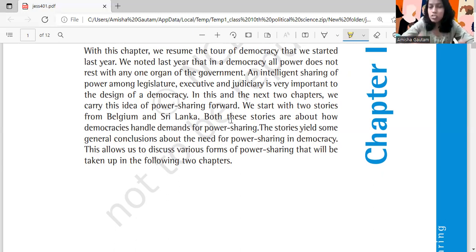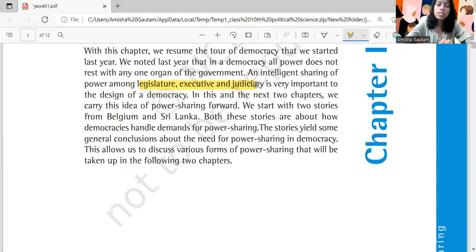So an intelligent sharing of power among legislature, executive, and judiciary is very important to the design of a democracy. Because if one of the organs of the government gets more power, then the democracy may fail. Because if the legislature gets more power, then it may overpower the executive and the judiciary, and vice versa. So it is very important to keep in mind that power should be balanced between all the organs, or you can say all the branches of the government.